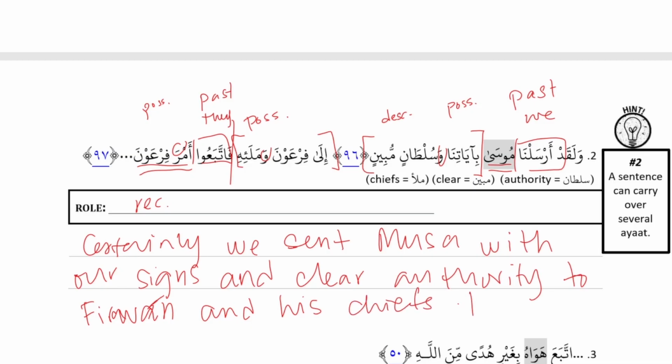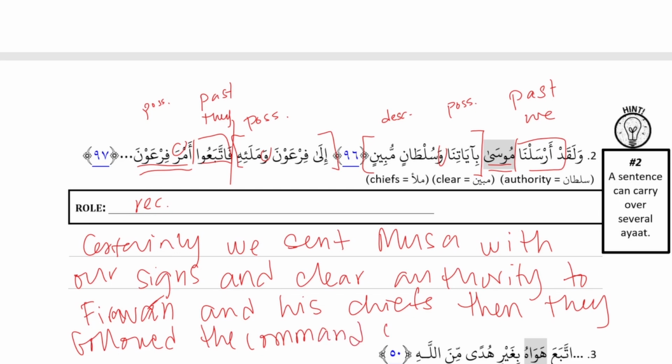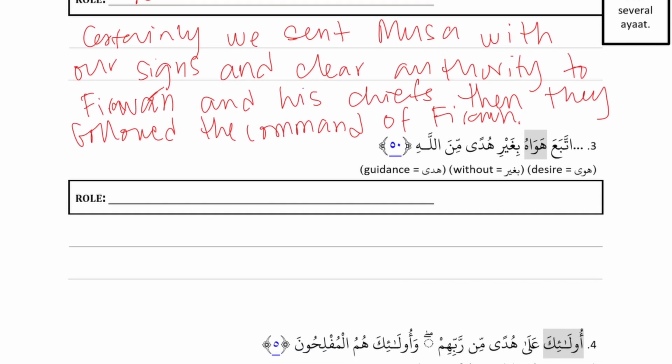Then they followed the command of Fir'aun. And how are we getting that translation? Doer, action, receiver? Yeah, command of Fir'aun is possessive. From the possessive. Yeah, from the possessive. Very good. Number 3, اتبع هواه بغير هدى من الله.